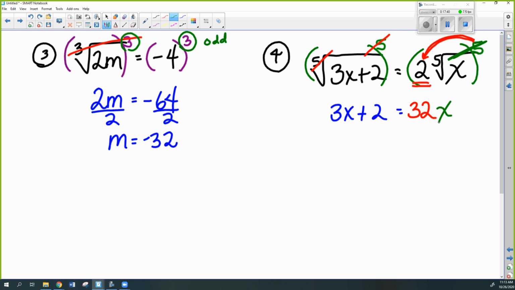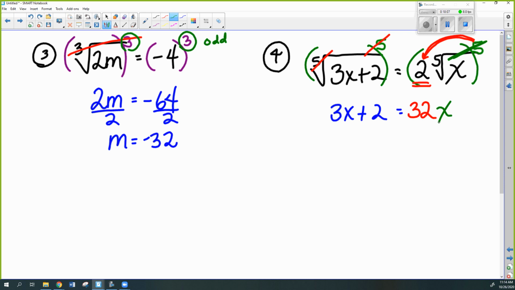So you have to make sure that you pay attention. If there's extra stuff in front of the radical, you have to actually raise it to that exponent. And 2 raised to the fifth is 32. You can use your calculator for that. But the fifth root, or the 5, does get rid of the radical on the x. They still cancel out.